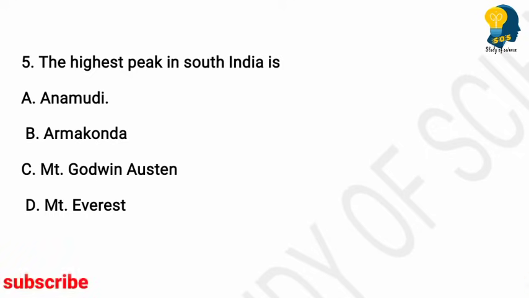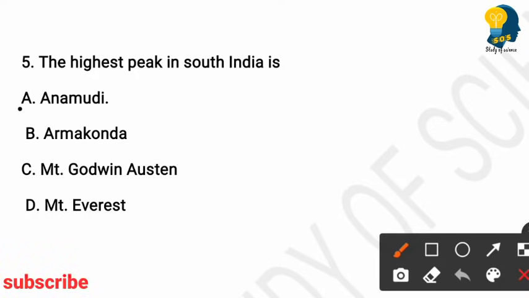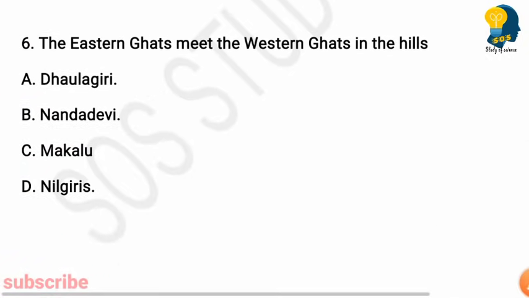The highest peak in South India is. Options are Anamudi, Armakonda, Mount Godwin Austen, Mount Everest. So here the right answer is Anamudi. Anamudi is the highest peak in South India. Okay, let us go for the sixth question.